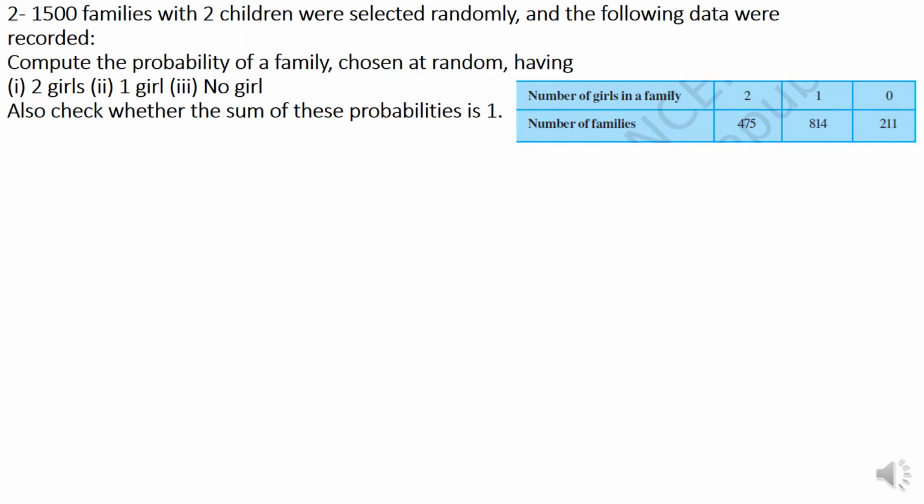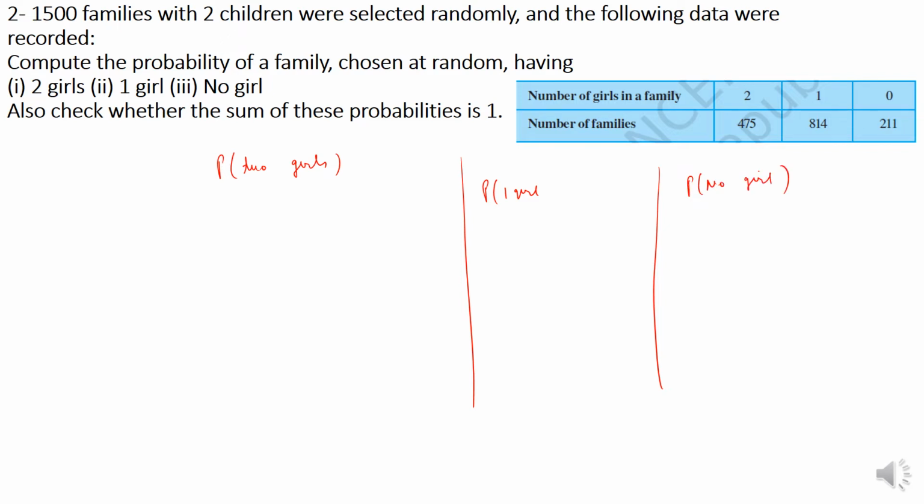Now question number 2. 1500 families with 2 children were selected at random and the following data were recorded. Compute the probability of a family chosen at random having 2 girls, 1 girl and no girl. Okay. So we want to find probability of 2 girls. This is one thing which we have to find. Then we have to find probability of 1 girl, and then the third one is probability of no girl. These are the 3 things we have to find.